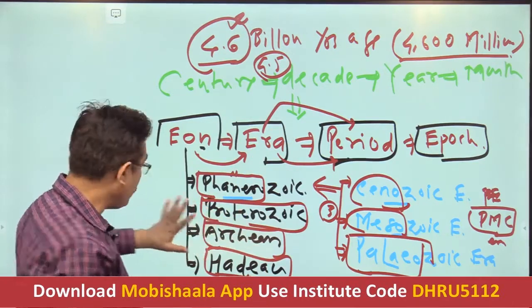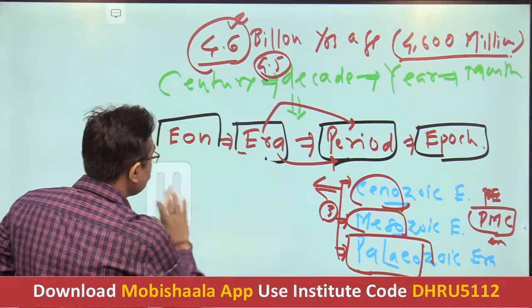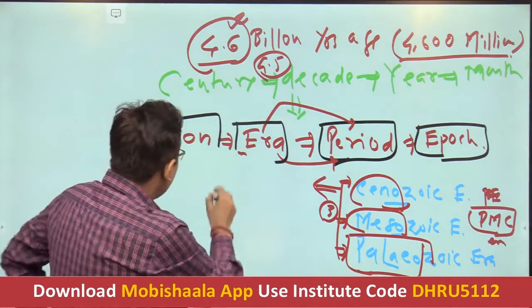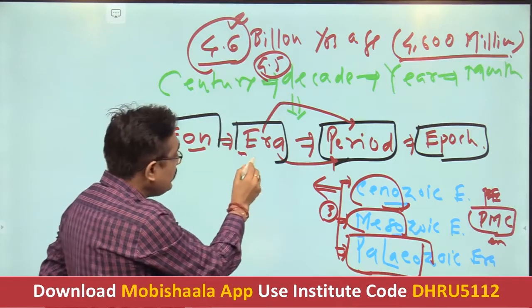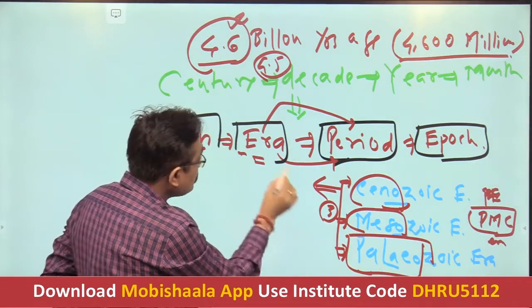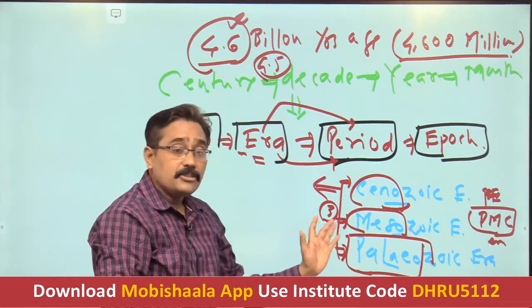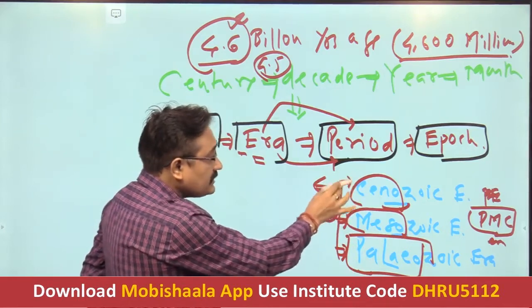Is it fine for you? Okay. So now we have divided the important eon, the Phanerozoic, into 3 eras. Now we have to divide these eras into periods, so as far as our geological history is concerned, we divide all 3 eras into periods.